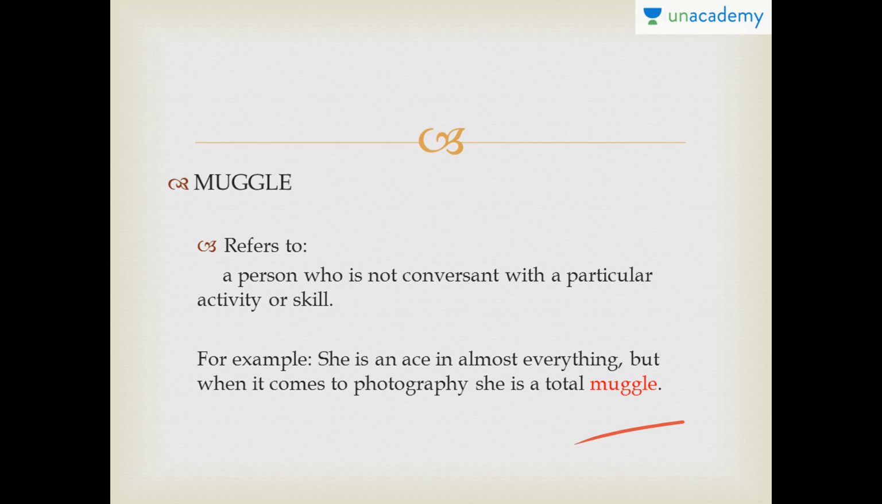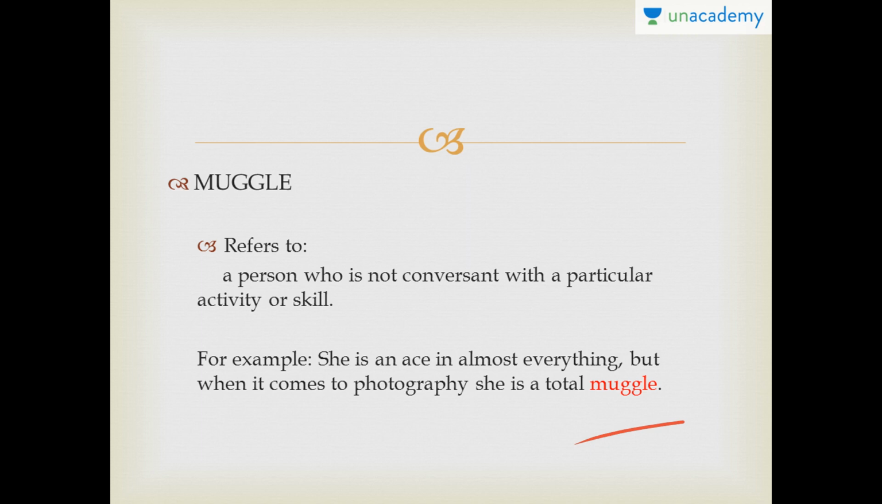Even though it's a taken for granted kind of situation, just because I'm good at everything, it doesn't mean that I have to be a good photographer. But that is the situation in this sentence. So I'm just going to clarify that that is not how I think. But anyway, when it comes to photography, her friends realize that she's a total muggle.